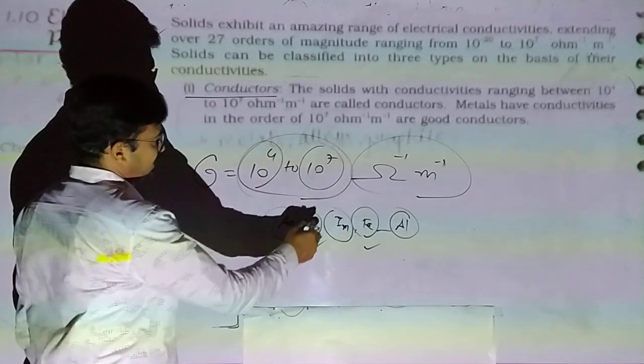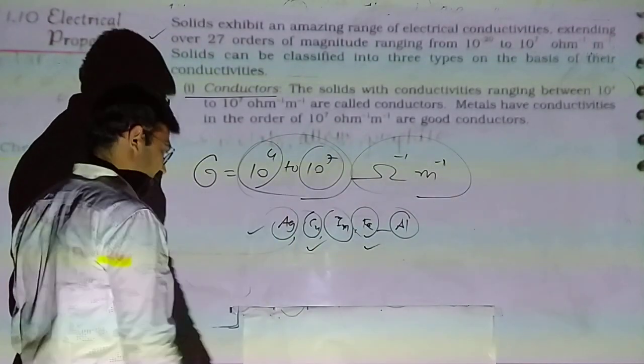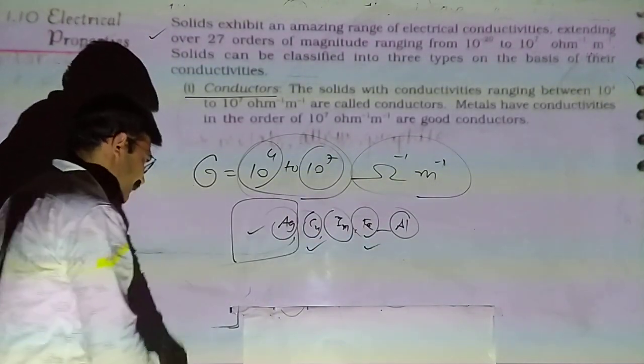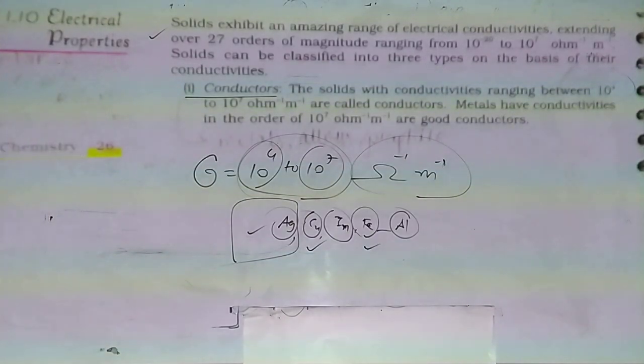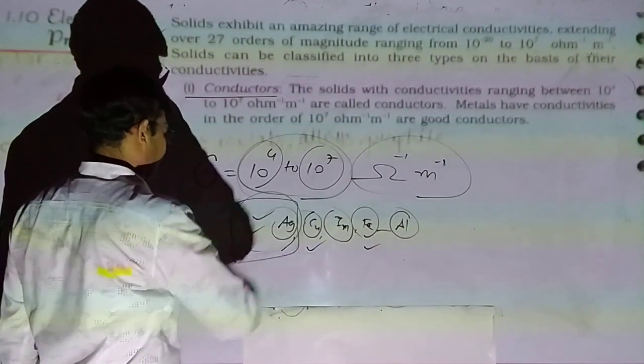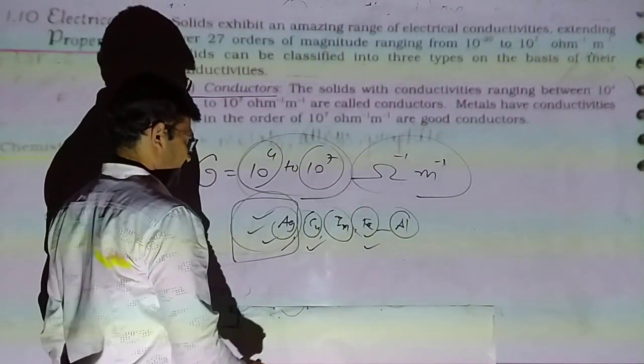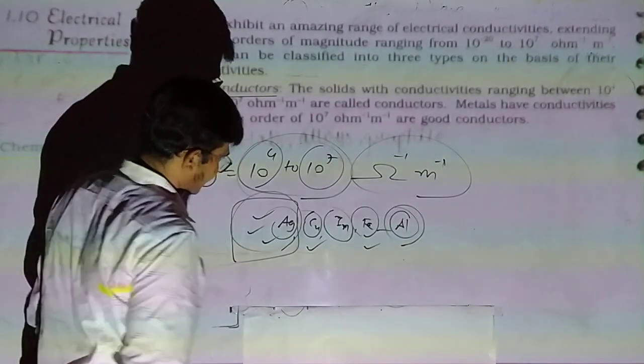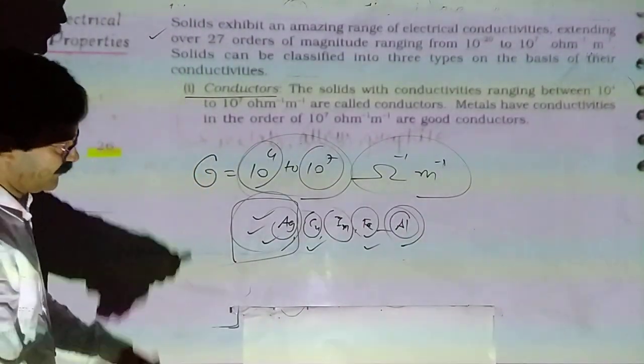Actually, the best conductor of electricity is silver. So why are we not using silver? It is costly, and it is soft. Conductivity is highest for silver, then aluminium. Why are we not using aluminium? Aluminium is a soft metal.